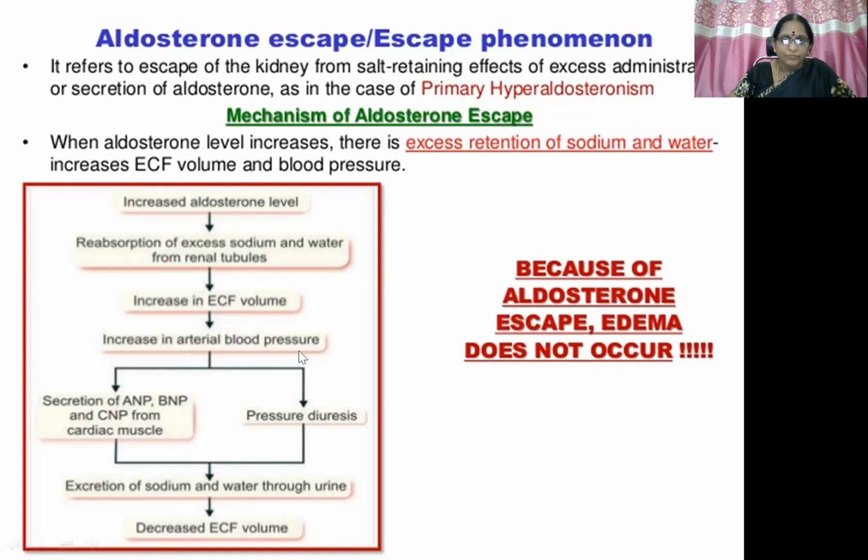Apart from this, the excess ECF volume will be thrown out because of pressure diuresis. These two factors together excrete sodium and water through urine, giving rise to decreased ECF volume. So because of aldosterone escape, edema does not occur in the patient.